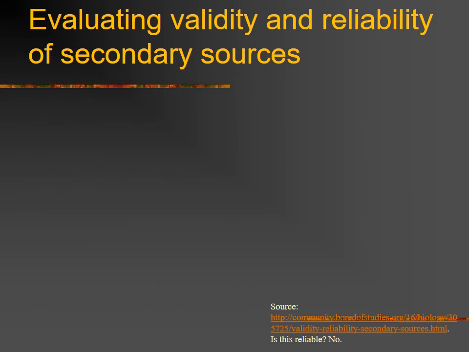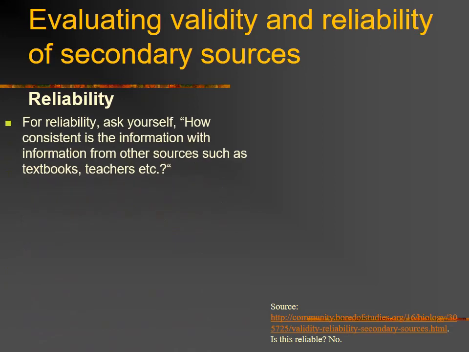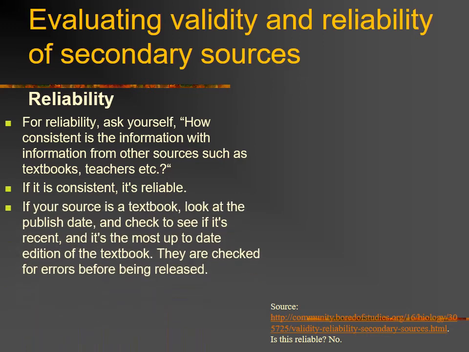So, evaluating validity and reliability of secondary sources. For reliability, ask yourself, how consistent is the information with other sources such as textbooks, teachers and so on? If it is consistent, it's reliable. If your source is a textbook, look at the published date and check to see if it's recent and if it's the most up-to-date edition of the textbook.